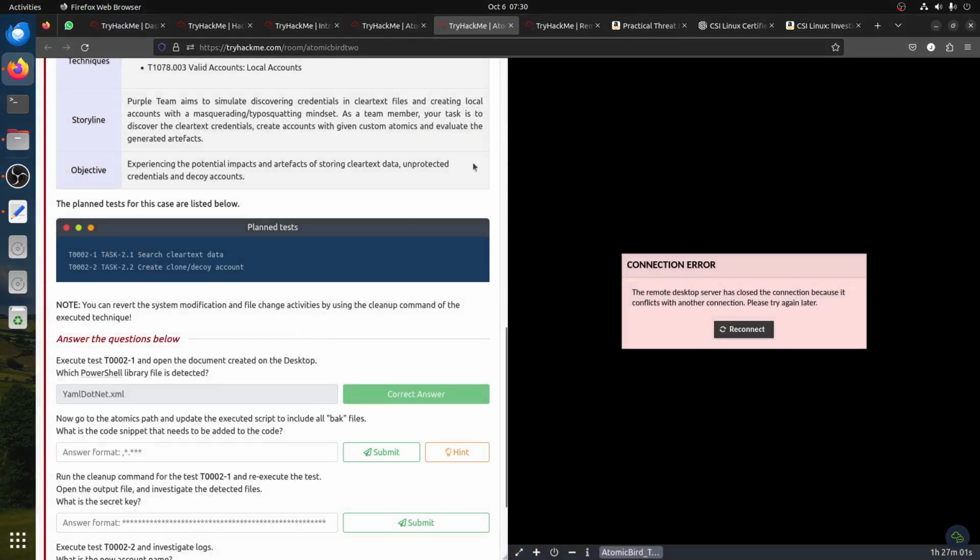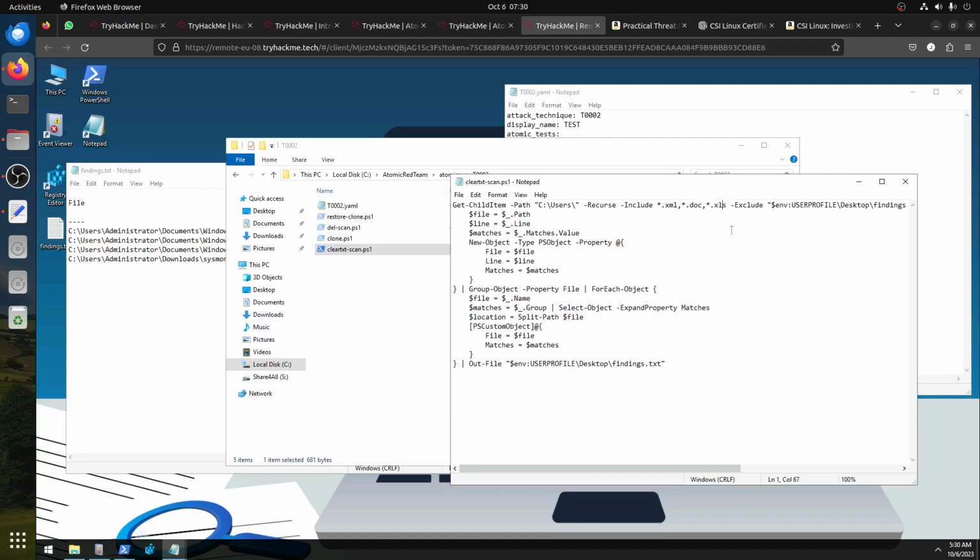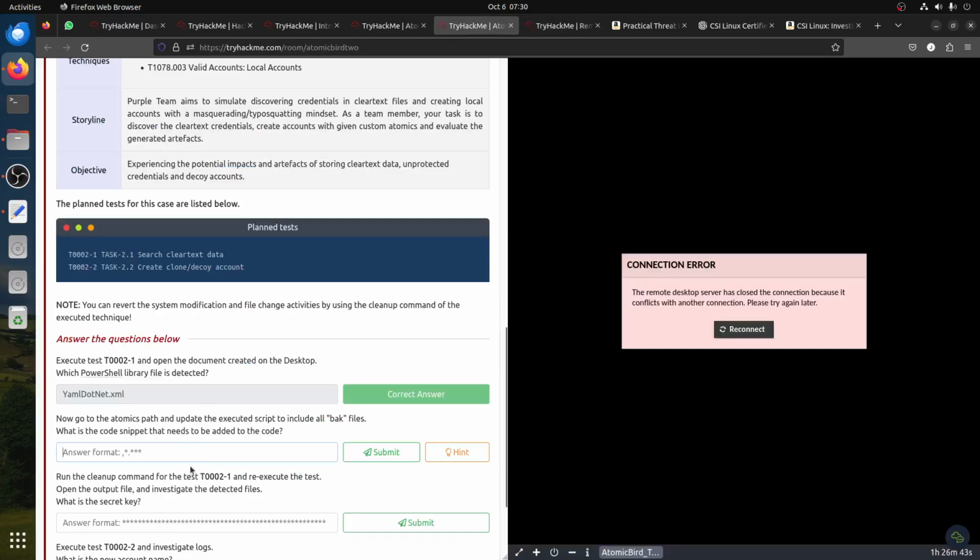So basically if we want to add the bug file, we need to do it here. We follow the same format, so it'll be all the file .bug. So if we save, okay, let's answer this question. So it's comma star dot bug.